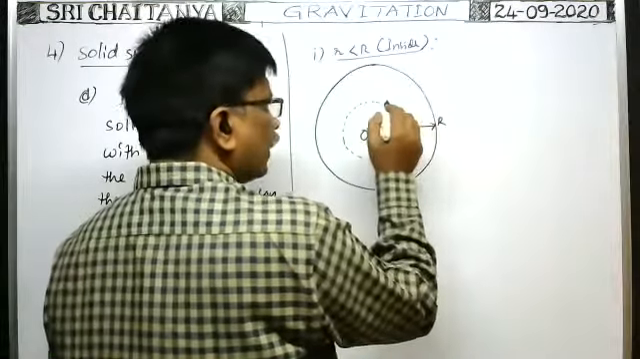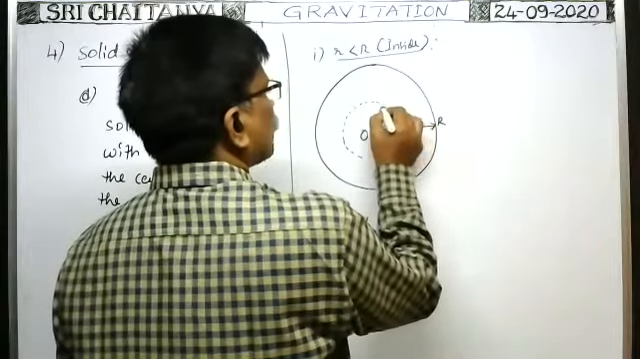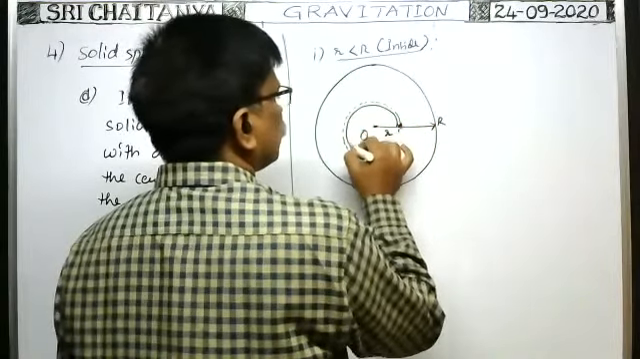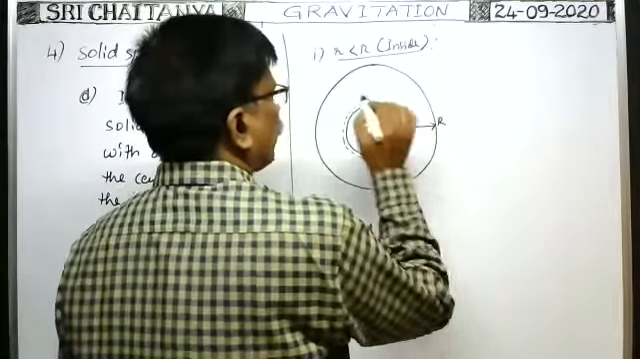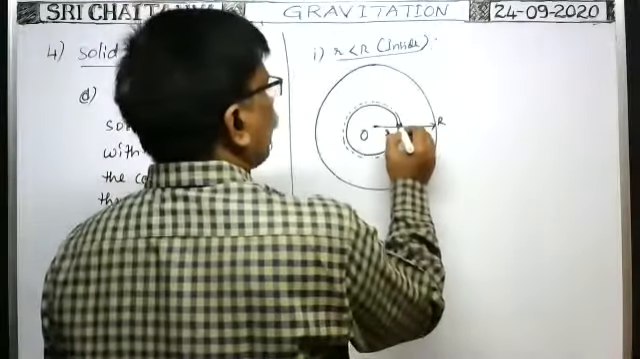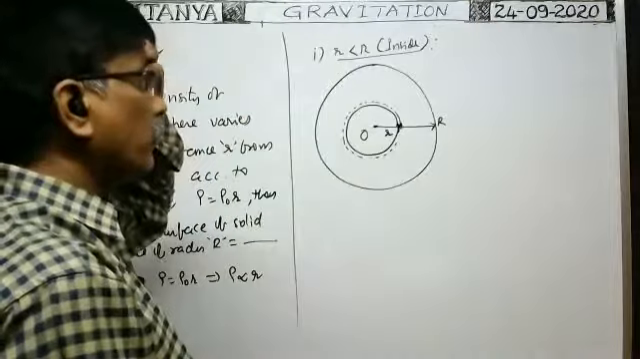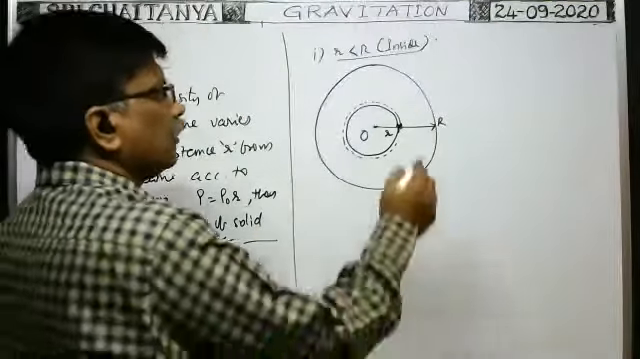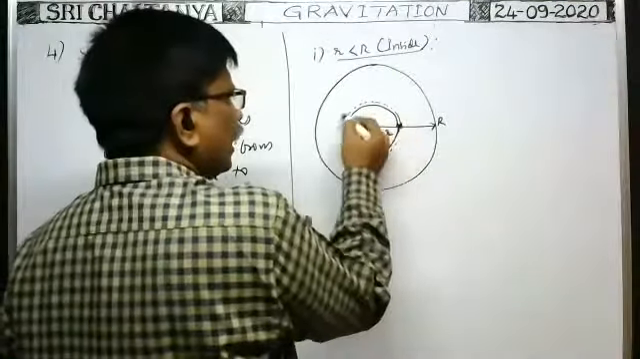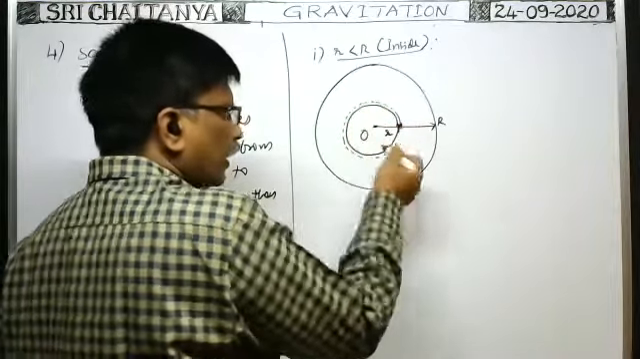You imagine one spherical element like this. Now, at this point, what is the intensity of gravitational field we have to find? Already I said, because here you see in this element, is the volume density the same at each and every point or not? You tell me.